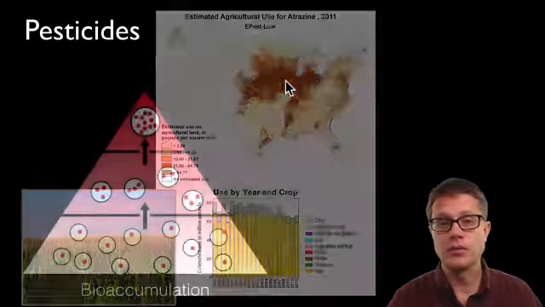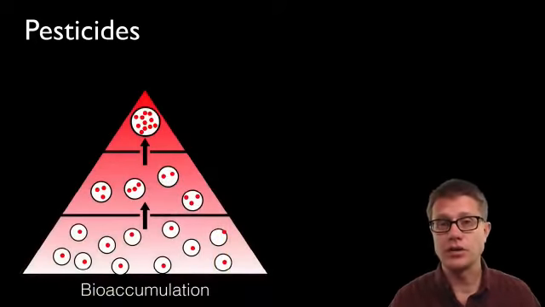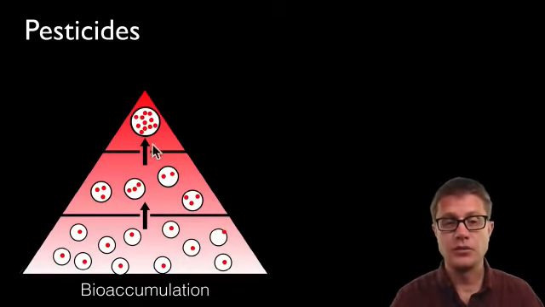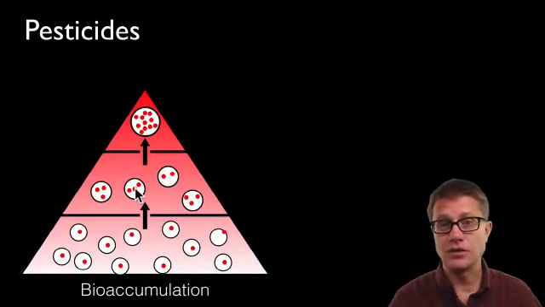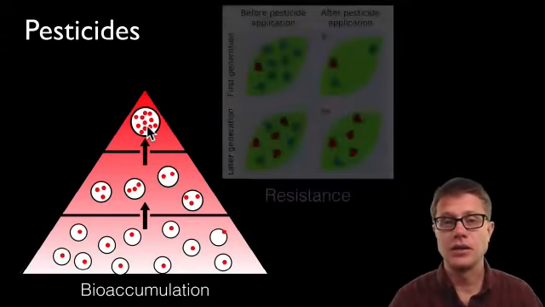Now, what are the problems with this? One is bioaccumulation. Those chemicals don't just go away. They're going to build up in the food pyramid. And so the pests are killed, but they're eaten by other consumers and other consumers. Like the example that we're familiar with is DDT aggregating inside and eventually killing things like bald eagles.